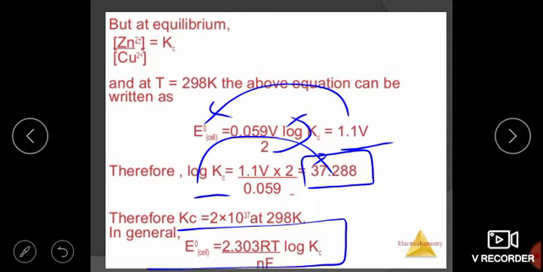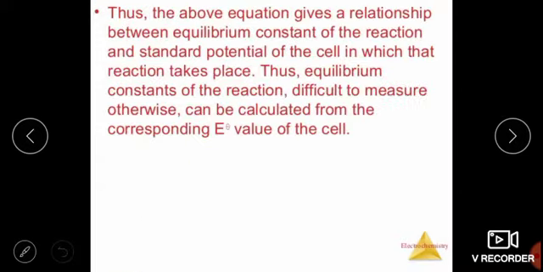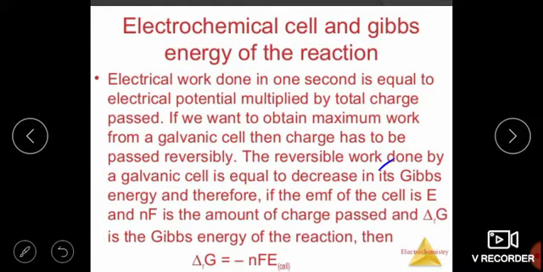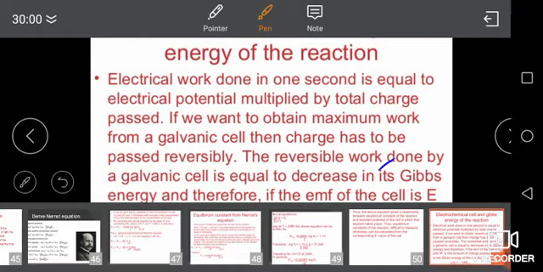In general it is written this way. So this is equilibrium. Thus the above equation gives the relationship between the equilibrium constant of the reaction and the standard potential of the cell in which that reaction takes place. Thus an equilibrium constant that is difficult to measure can be calculated from the corresponding cell potential. It is a little bit mathematical, so if I get a chance, I will tell you once again when I come live in front of you.